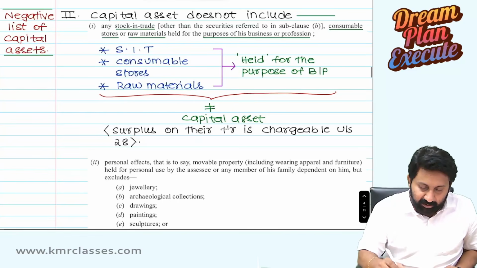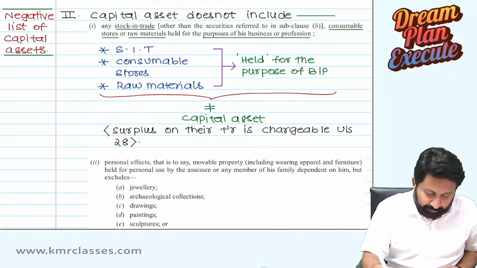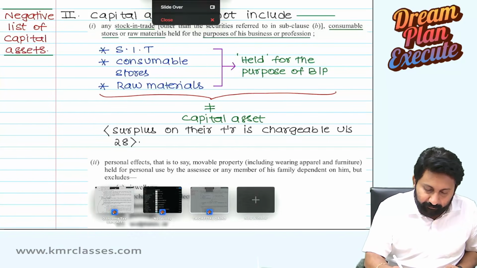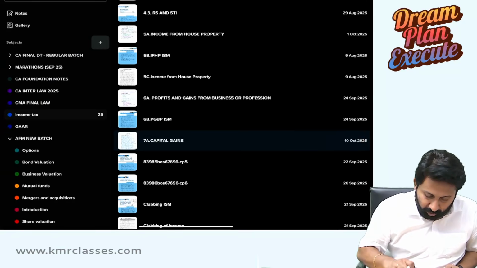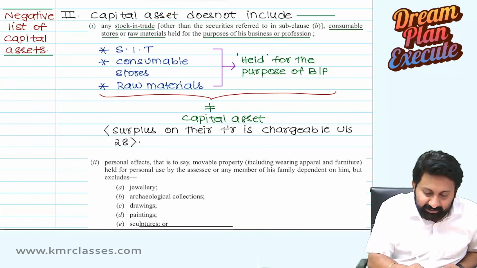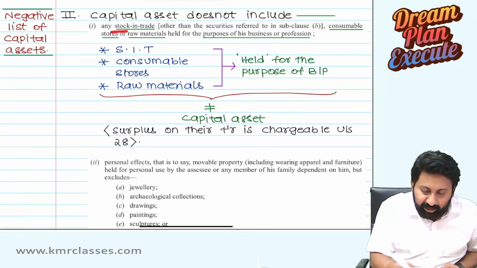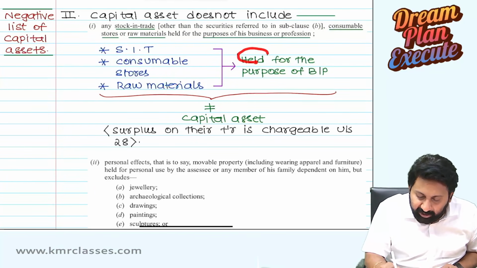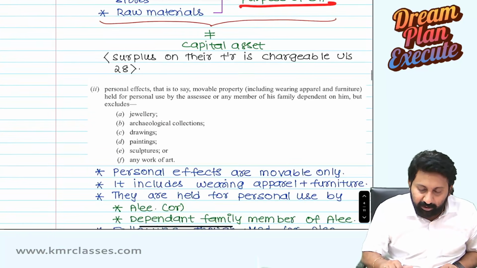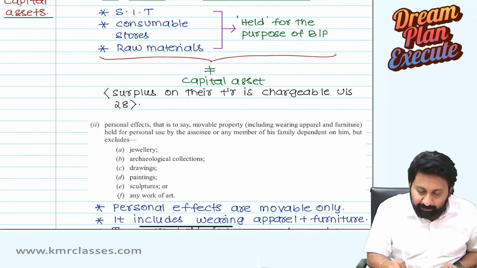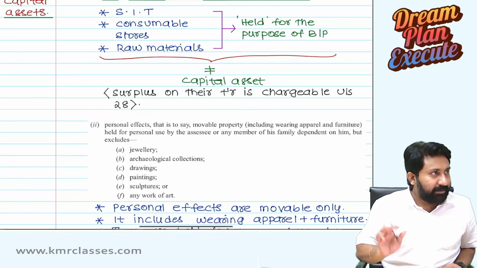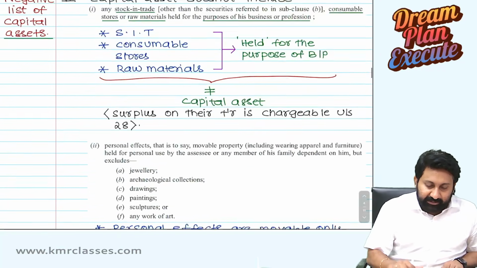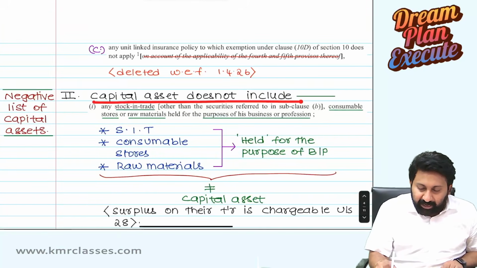After that, we went into the concept of capital asset does not include. What we discuss here? Capital asset does not include stock in trade, all these things. So stock in trade, consumable stores and raw materials held for the purposes of business or profession, then it is not a capital asset. Surplus on their transfer is chargeable under the head section 28, PGBP.